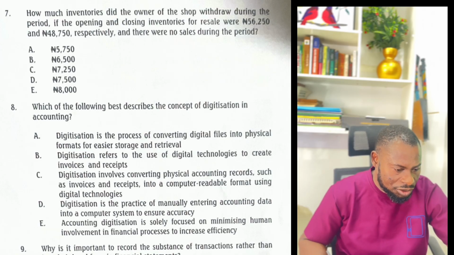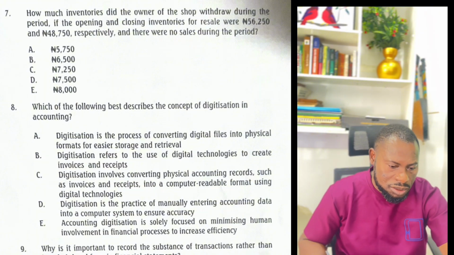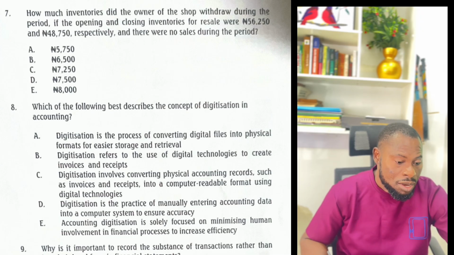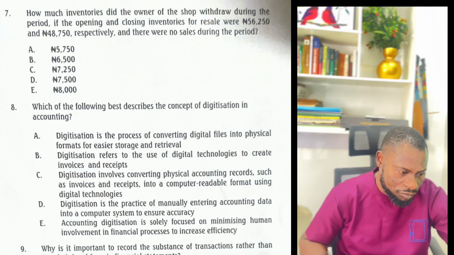D says digitization is a practice of manually. No, any manually is already wrong. E, accounting digitization is solely focused on minimizing human involvement in finance. No, that's not correct. So for multiple choice questions, once you are sure of the answer, you don't need to read the other one. Just move as fast as you can.